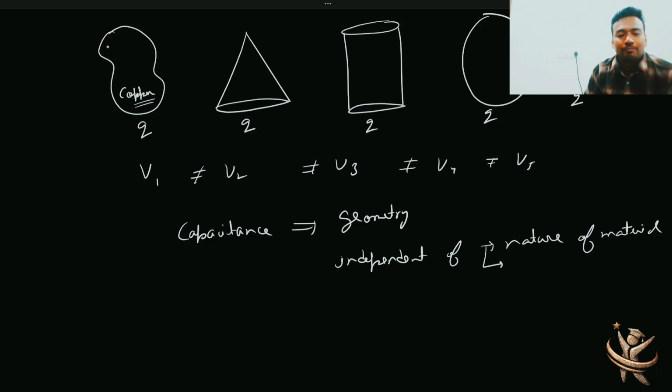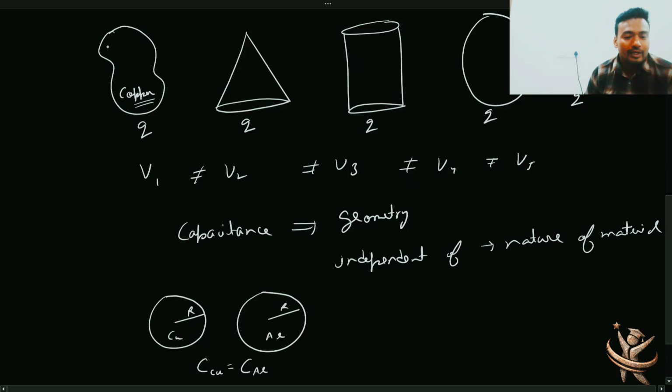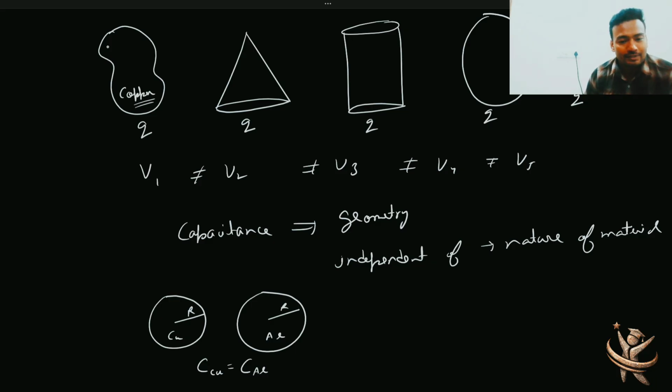Even so, for example, if I take two spherical bodies, they both are conductors. Let's suppose this is copper, and then you have same radius का aluminium. So C of Cu must be equal to C of aluminium. मतलब नेचर से इंडिपेंडेंट है, अगर आपका दोनों का डायमेंशन सेम रखोगे they'll have same capacitance. Even अगर आप different radius का sphere ले रहे हो, तो they have different parameters. So if you change that, definitely you are going to change the capacitance of the body.